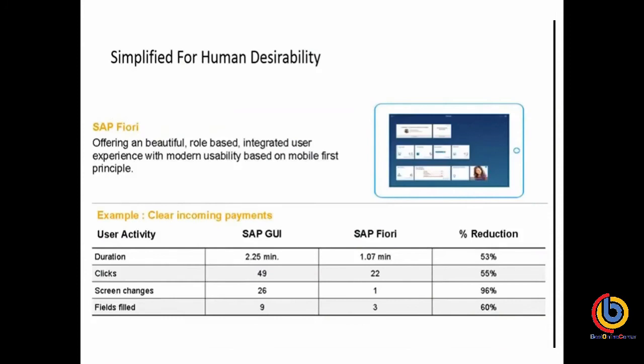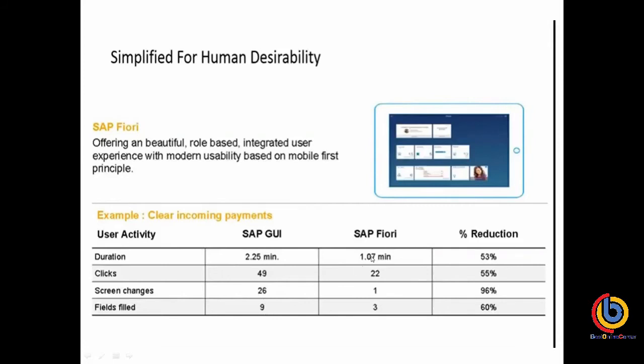Basically SAP has given this SAP data; we have not calculated the entire thing. For the GUI, for example, clearing an incoming payment: the user activity, that is the duration, clicks, screen changes and fields filled. It took 2.25 minutes in the GUI, with 49 clicks and 26 screen changes across 9 fields.